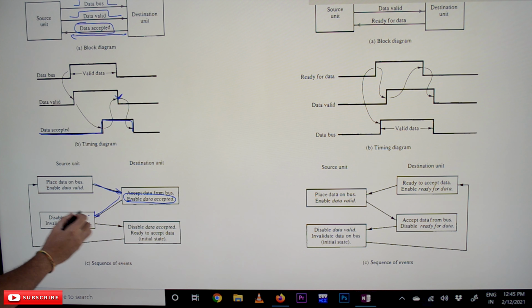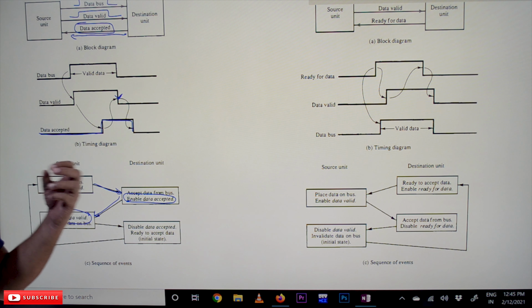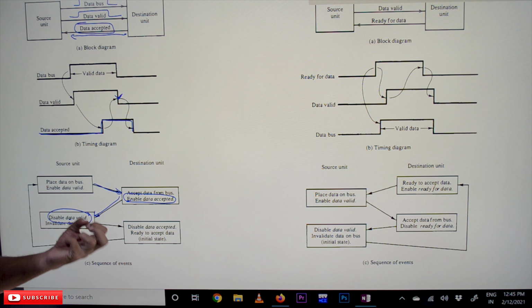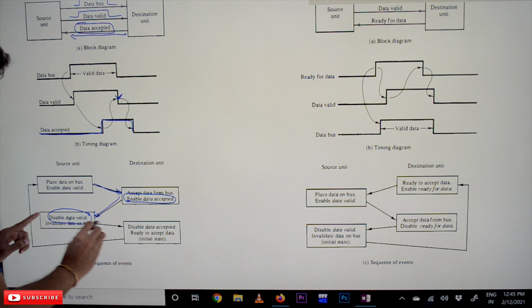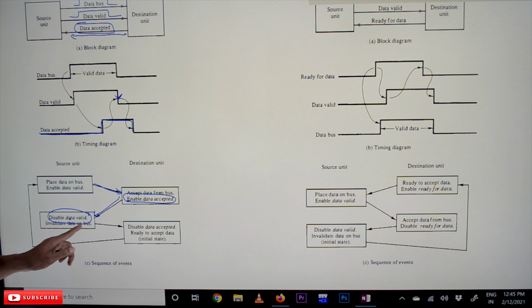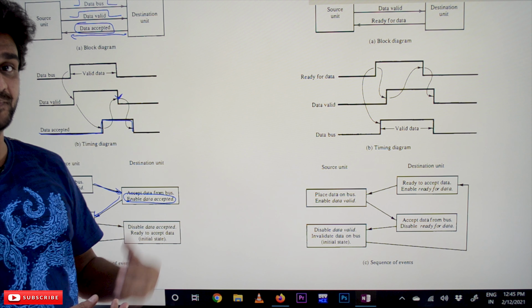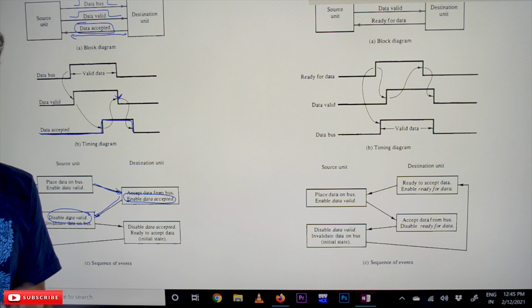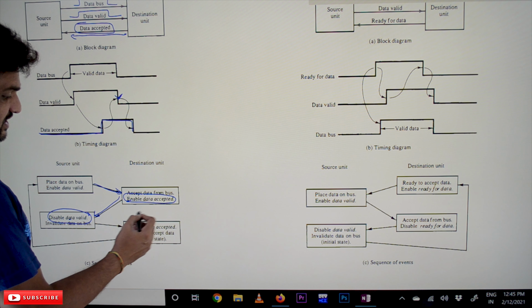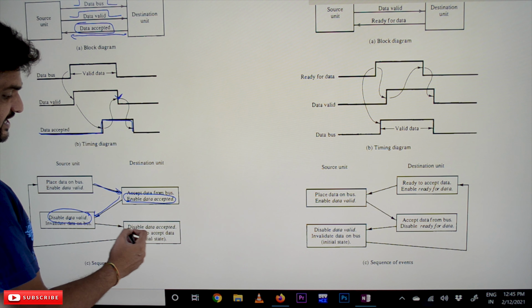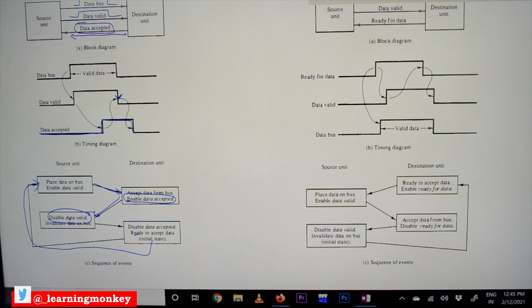Disable data valid. When data accepted is received by the source, it is going to disable data valid, invalidating the data on the bus. So it is going to invalidate the data that is being transferred on the bus, which means that all the data that has been generated by the source has been received at the destination. After that, disable data accepted. Data accepted will get disabled. Ready to accept data, so again it is going to go to the initial state.